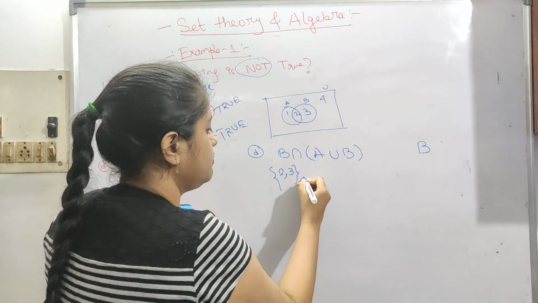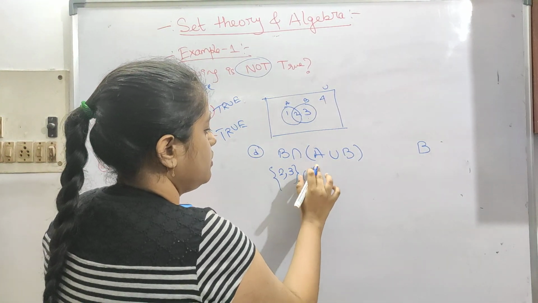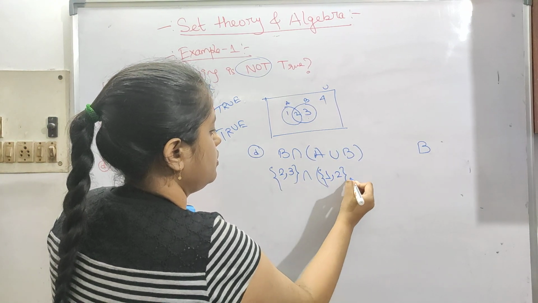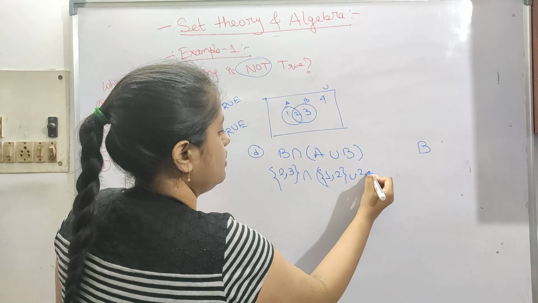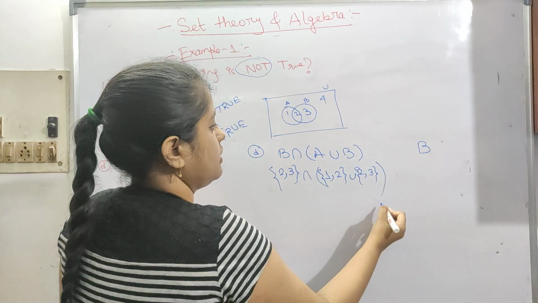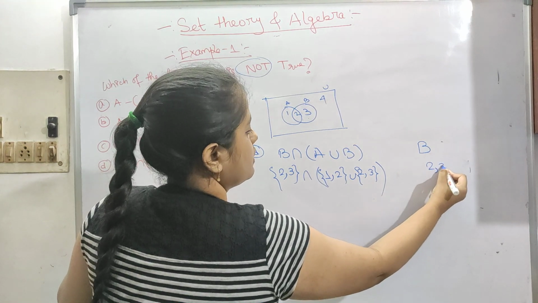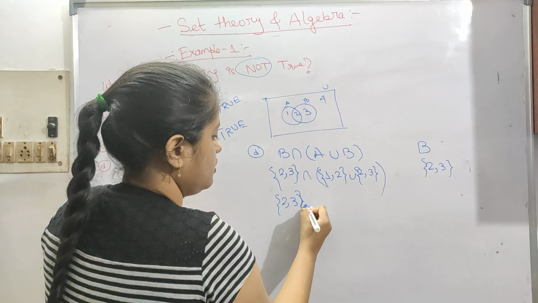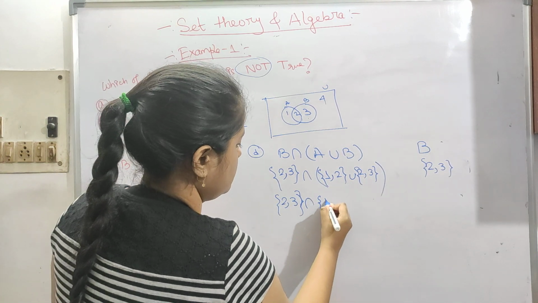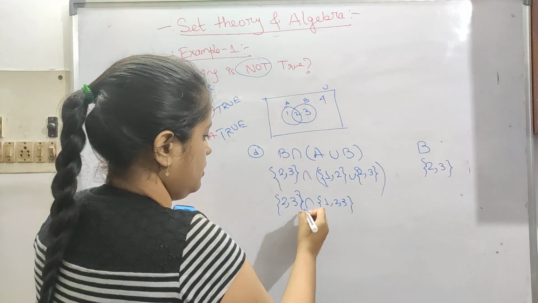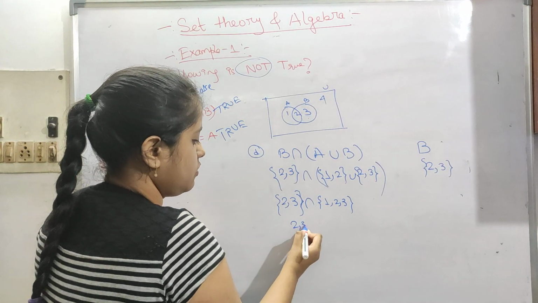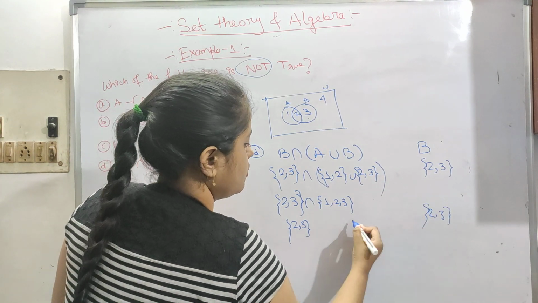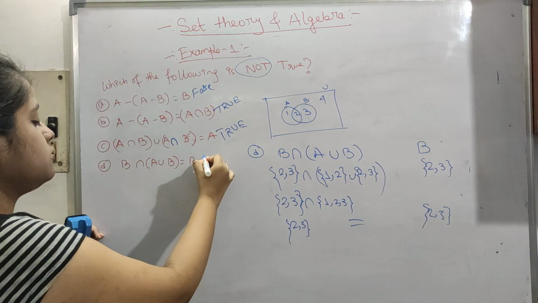Answer is coming will be same. So now A means 1 and 2, union B means 2 and 3. Okay, and this B here only 2 and 3. So 2 comma 3 intersection, this is 1 to 3, 2 3. This intersection part has got 2 and 3 common, so 2 and this is also 2 and 3, which is equal. So you can see this is also true.